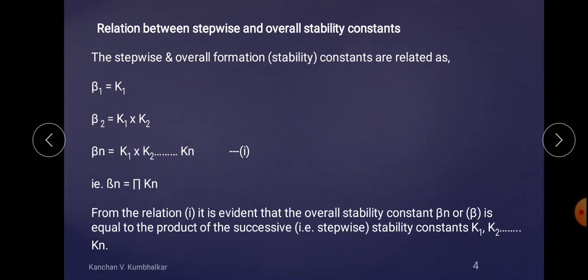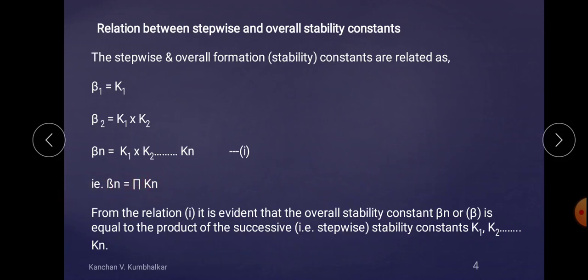n is any finite number. So in this case, beta n is K1 into K2 into K3 into K4 and so on up to Kn, and it can be written as the overall product of the n series of stepwise formation constants, that is capital pi Kn, which is like summation.